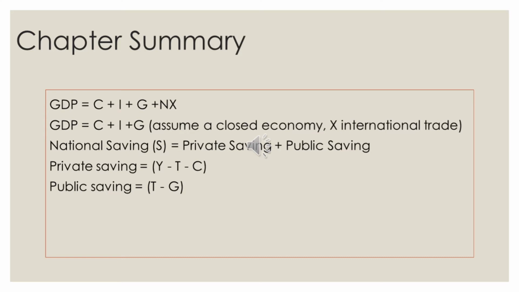Besides GDP, national saving is equal to private saving plus public saving. Private saving is equal to the income of households minus tax paid to the government and minus consumption. And public saving is equal to the taxes received by the government minus government purchases.